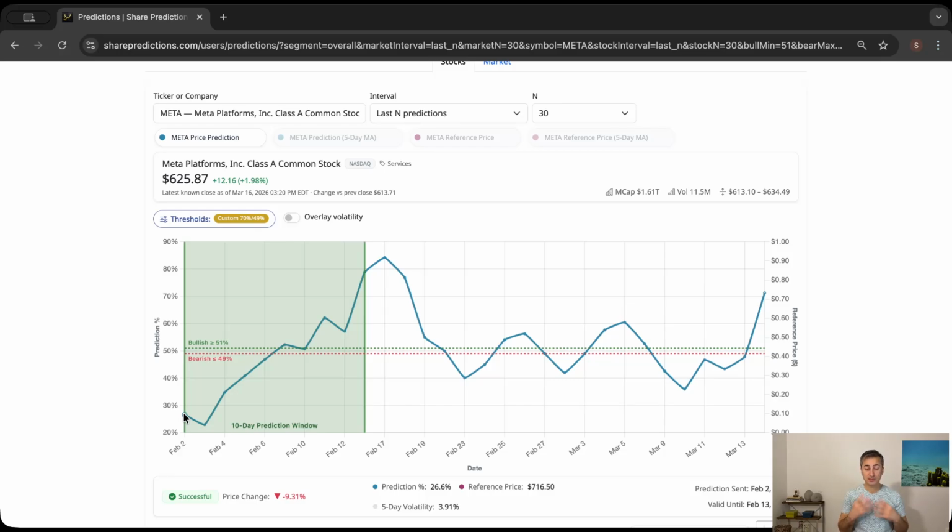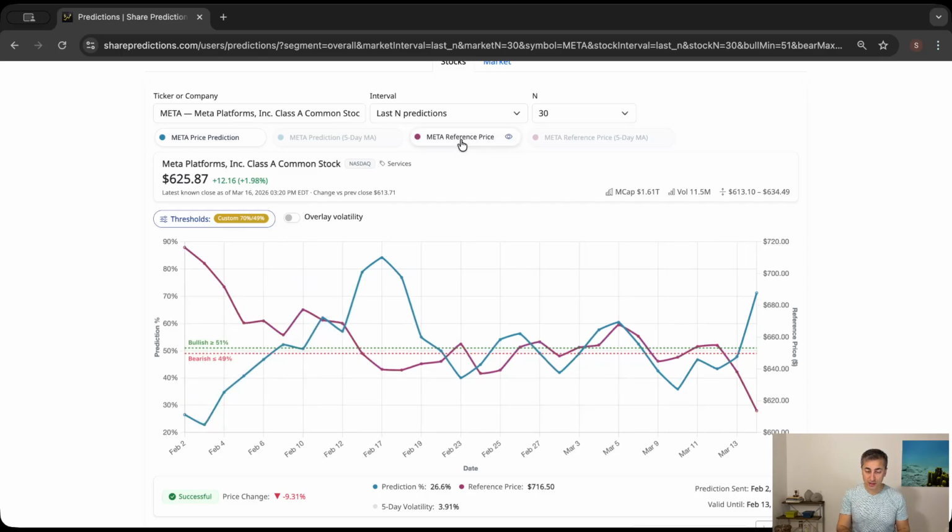But obviously, this prediction is made based on a certain reference price. Let's bring up the reference price line as well. So if you look at here, the prediction was 26.6% with regards to the reference price, which you can see here, $716.50.